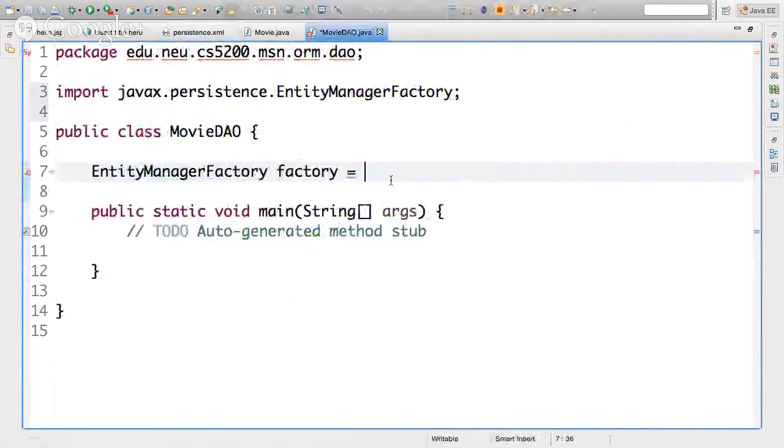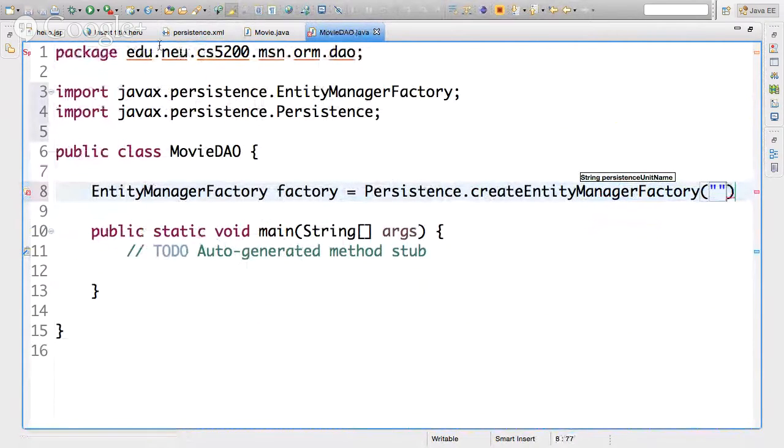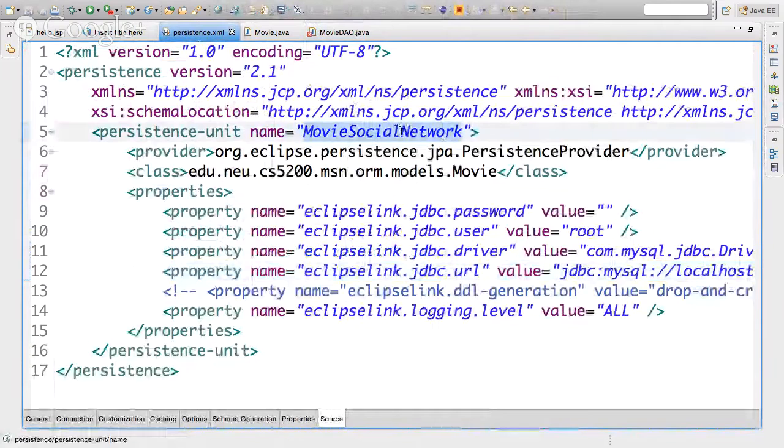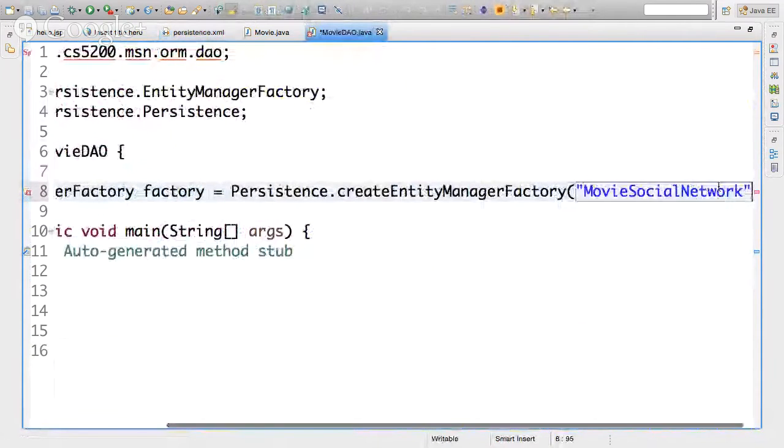But within my factory, I can tell it I want to use that persistence unit, which is called, what is it called? This one. Let's use that persistence unit over there.